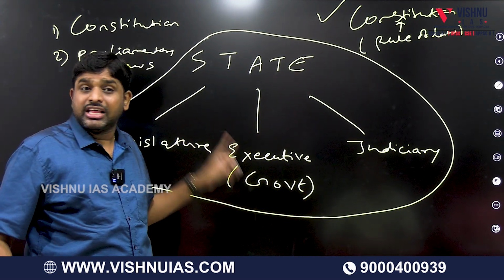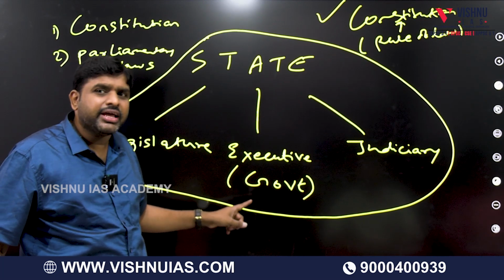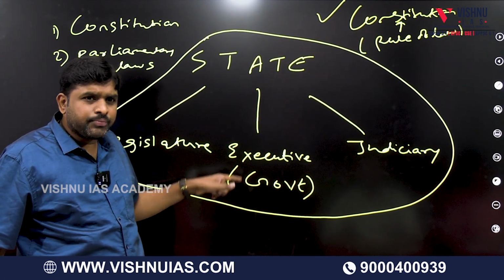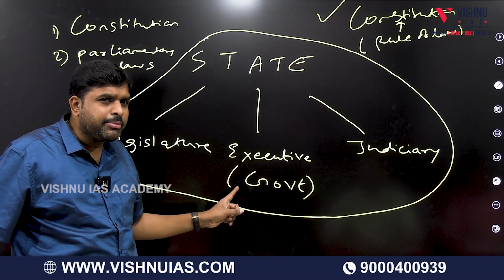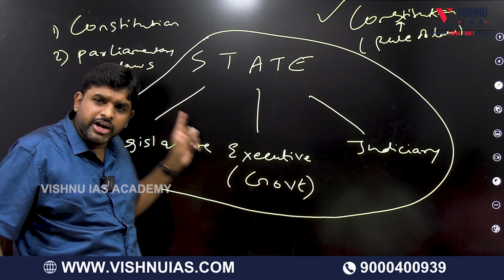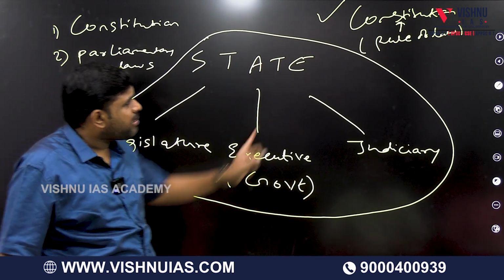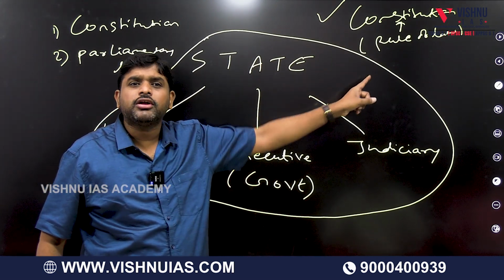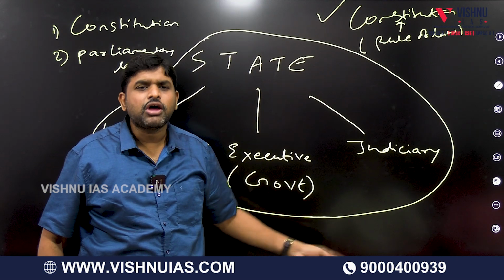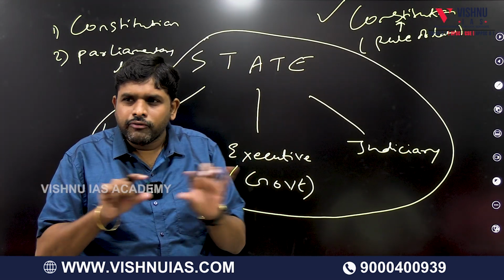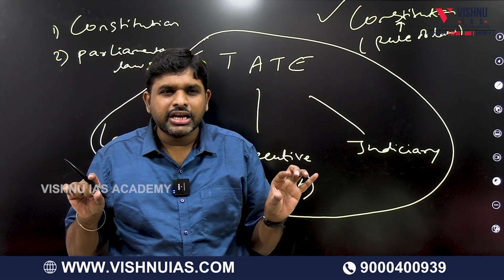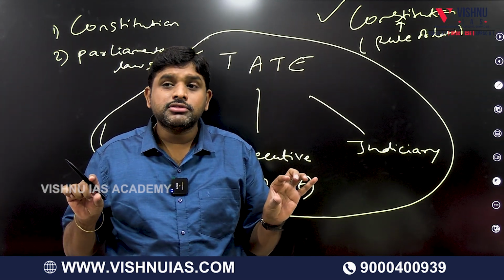Executive. When this executive is implementing, the executive means the government employees as well as the government. When the executives are implementing, whether they are implementing according to the legislation and according to the constitution or not, who will be checking? Judiciary. Audit.